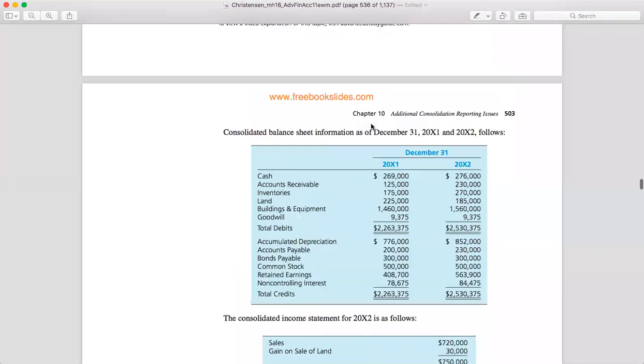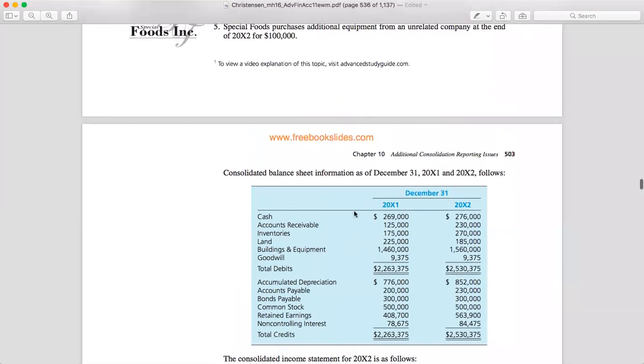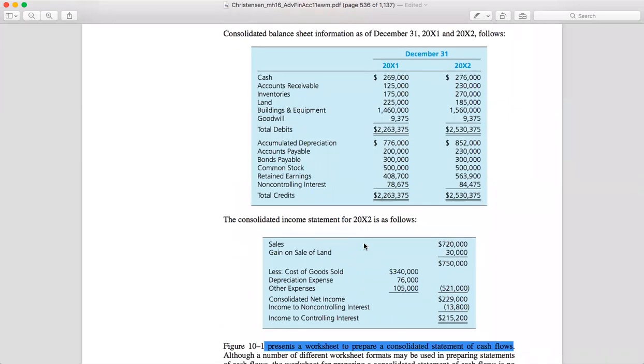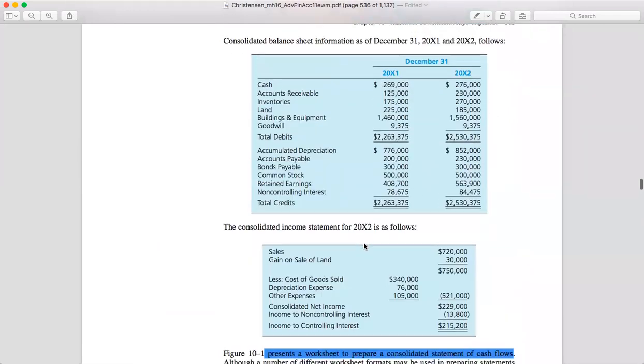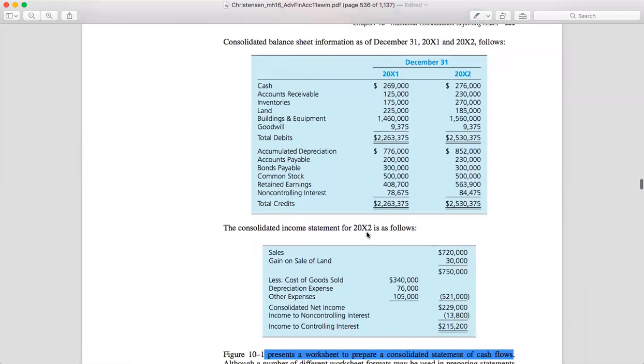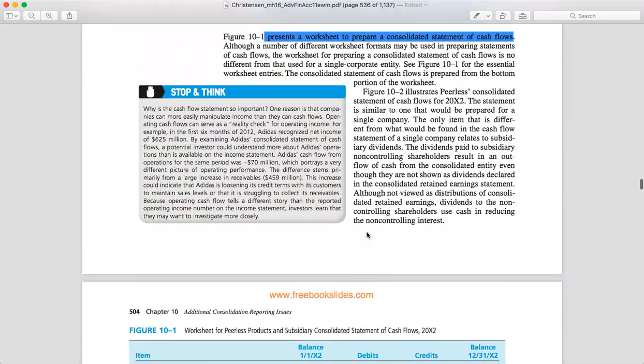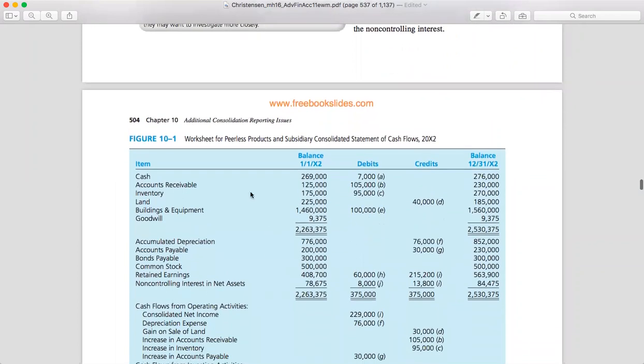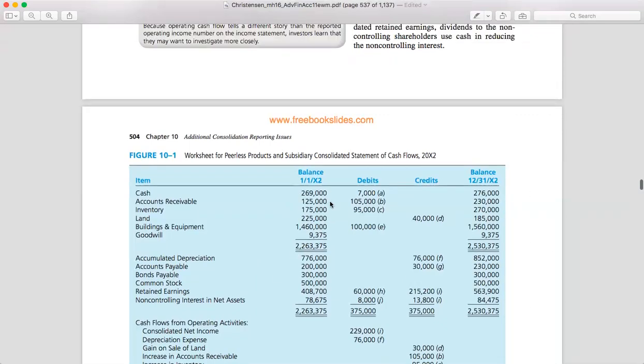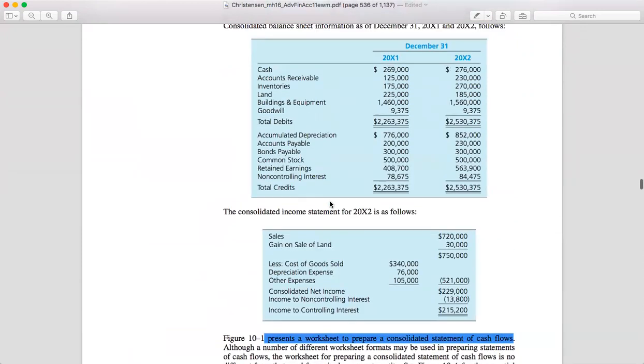Okay, now let's have a look at this one. This is actually the given information about the consolidated balance sheet for the first year and the second year. And the next one is the consolidated income statement for the second year. Right, so this is actually the information that we use to make the consolidated statement of cash flow. All right, so first one, we know all of the items here. We know the balance here that we got from previous information, right?